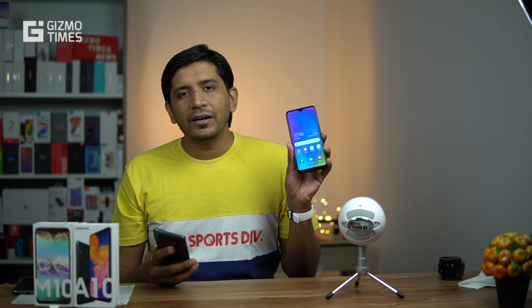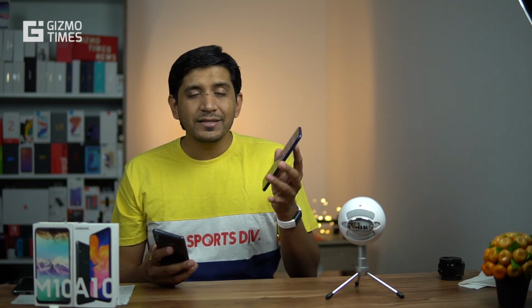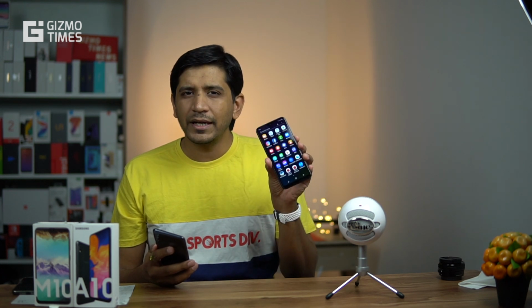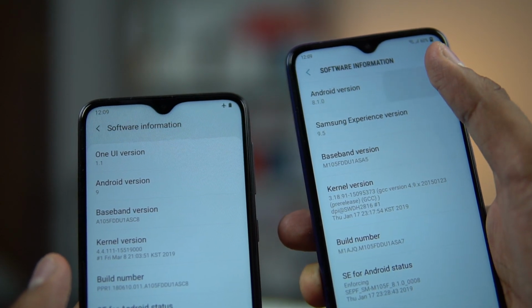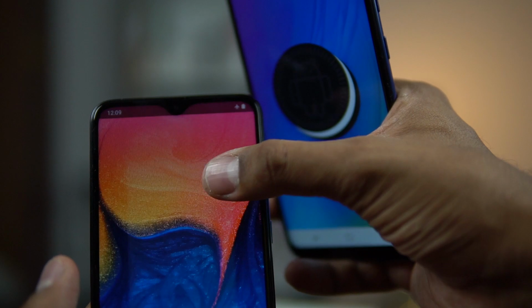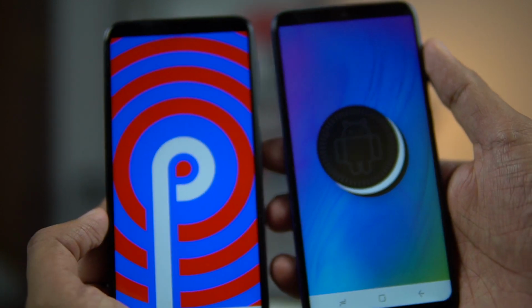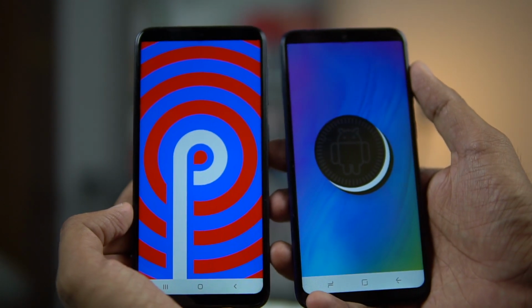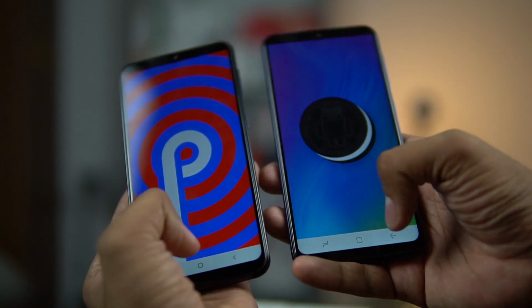And the next major difference is with the Android OS and the experience of it. So the Galaxy A10 or the Galaxy A series is totally made with the One UI, and that is different from the experience UI that is present on the M series or the other basic Samsung phones. The Galaxy M10 is based on Android Oreo, and that surely is a disadvantage already because the A10 is based on Android Pie, that's Android 9 Pie, and you have the latest OS version. But it's not just that, the experience totally changes here.